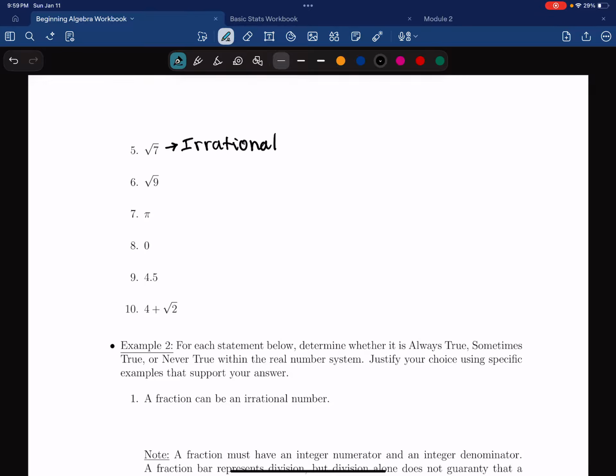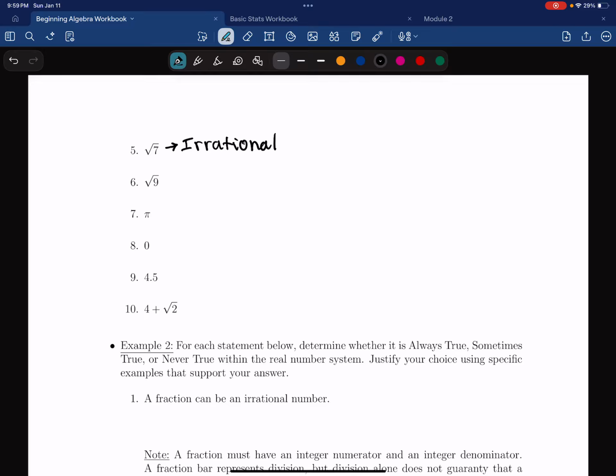When a number is irrational, that means it can't be an integer, it can't be a whole number, it can't be a natural number. And because it's irrational, it can't be rational. So whenever you have an irrational number, it's just irrational. There's nothing else by definition that it is.